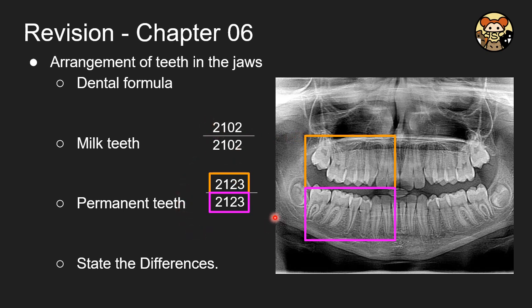In this particular formula of the permanent teeth, it means that on the left-hand side upper jaw, you will have two incisors. So in total, with the left-hand side upper and lower, and then the other side here, you have 8 incisors. So remember, you have 8 incisors instead of 2 or 4. Also, how may you distinguish them? Another way is to identify that you will have only 4 canines: one on each side, upper left, upper right, lower left, and lower right.